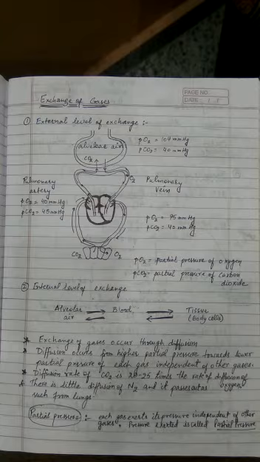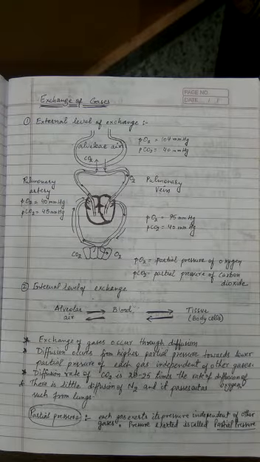So the oxygen and carbon dioxide are exchanged in these sites by the process of simple diffusion, and we all know diffusion is a slow process, and diffusion is completely dependent upon the partial pressure of the molecules which have to be exchanged or to diffuse.